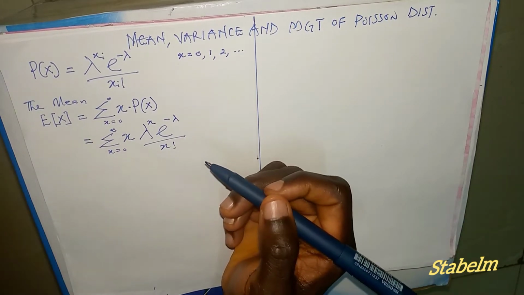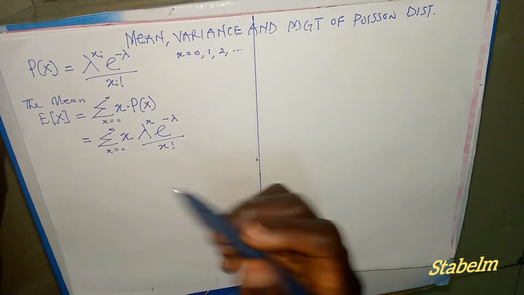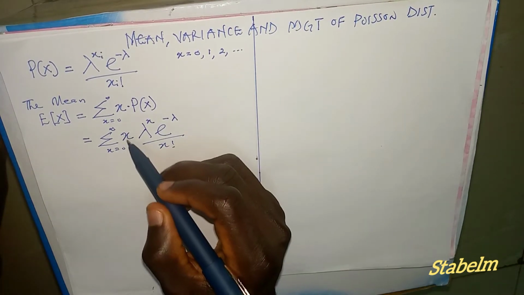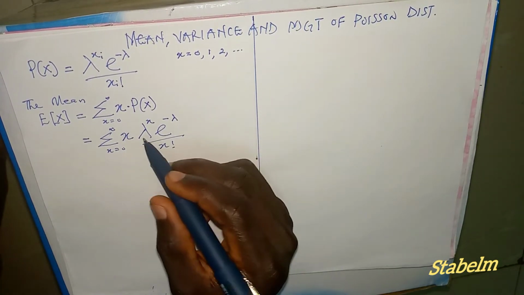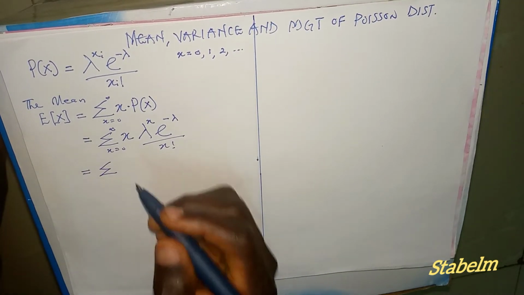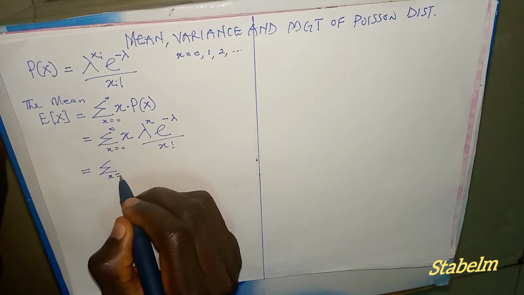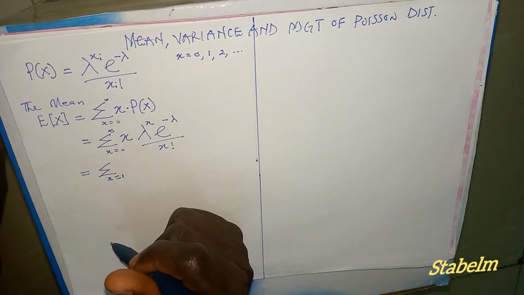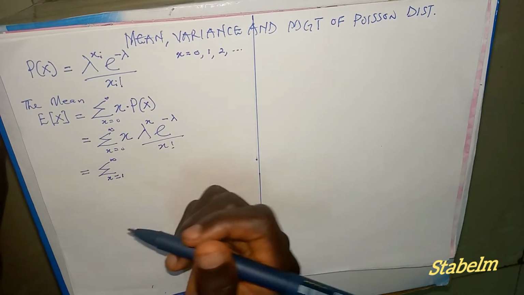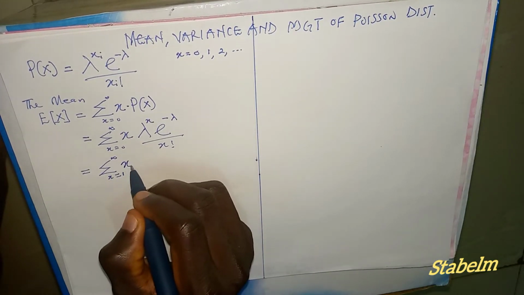Now we can expand this x factorial in order to eliminate this x here. Once we expand it, this equals summation where x runs from 1 to infinity, then here we have x.